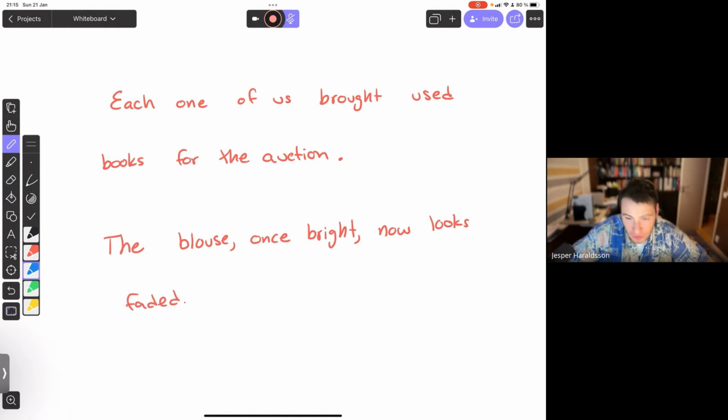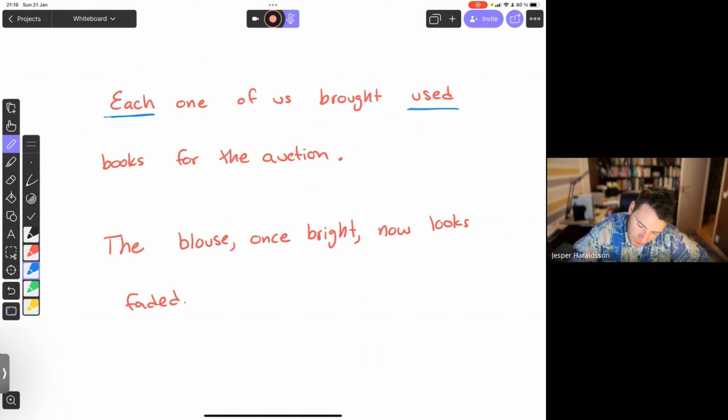So first off, can we identify the adjectives? In the first sentence, each one of us brought used books for the auction. Each one. Well, we have each. That's an adjective. Used is an adjective.